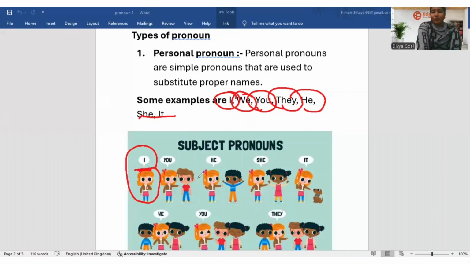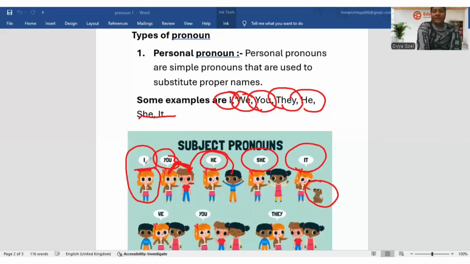So the girl is talking to a boy. She cannot say the name, but she can use a pronoun as well. That will be you. If she is talking to him about a particular boy, I can use the pronoun he for him. If she is talking to a boy about a particular girl, I can use the pronoun she for her. If she's talking about a puppy, she can use the pronoun it.